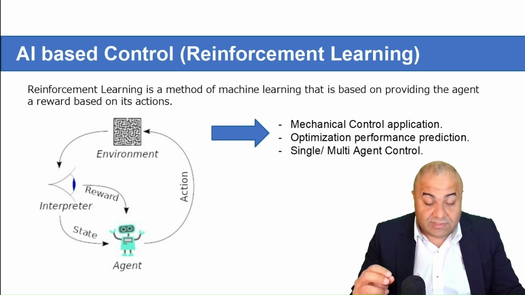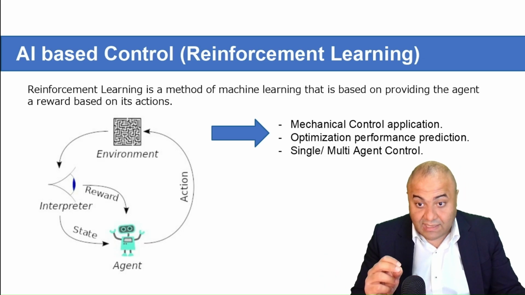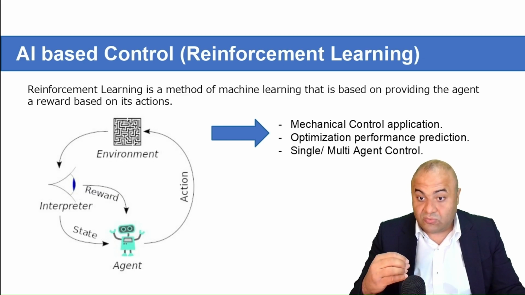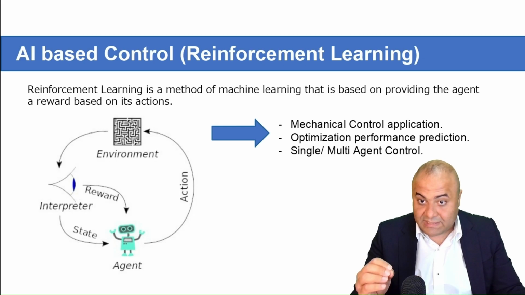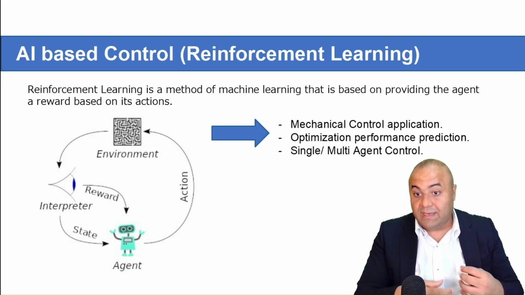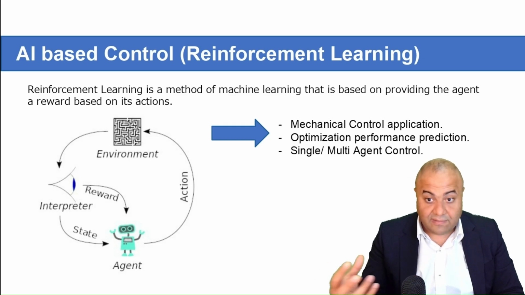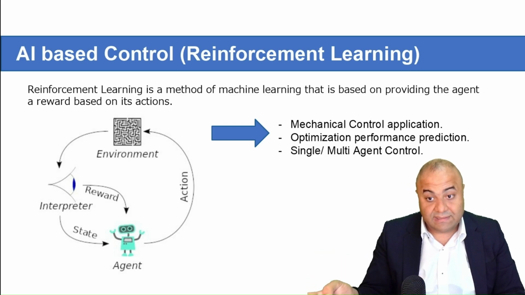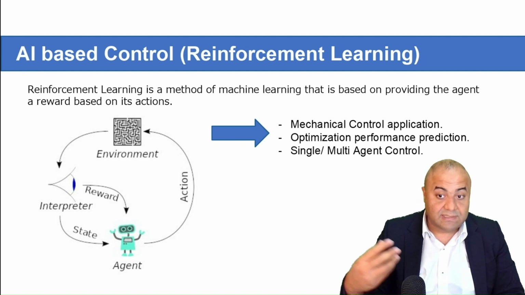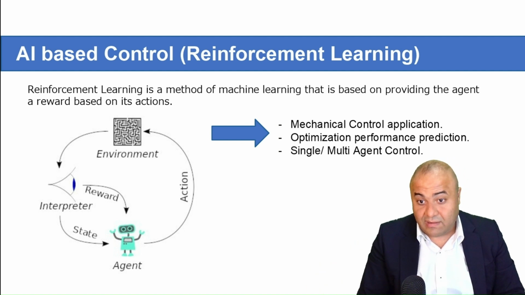We can actually use the agent even as an optimization method, where the agent will try to set specific parameters, and as he experiences the environment, for example through an evaluation function, he will try to change these parameters in order to get a better and better result.